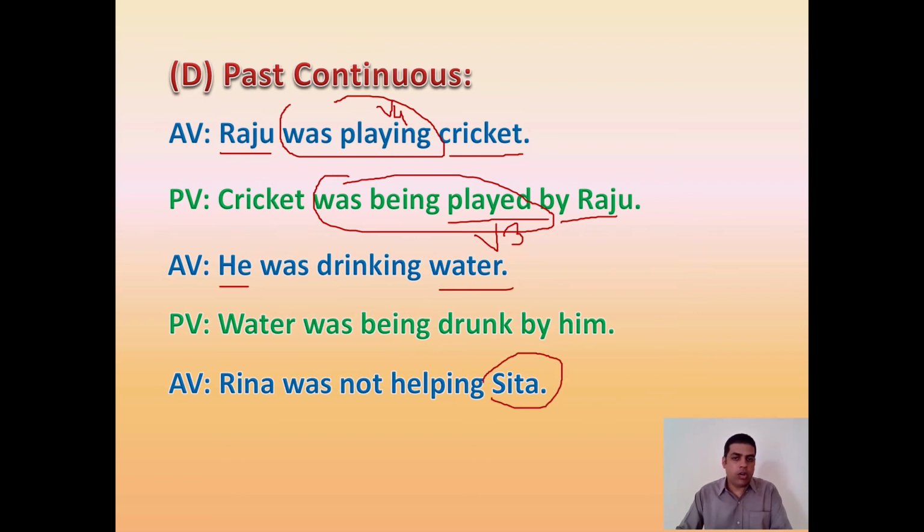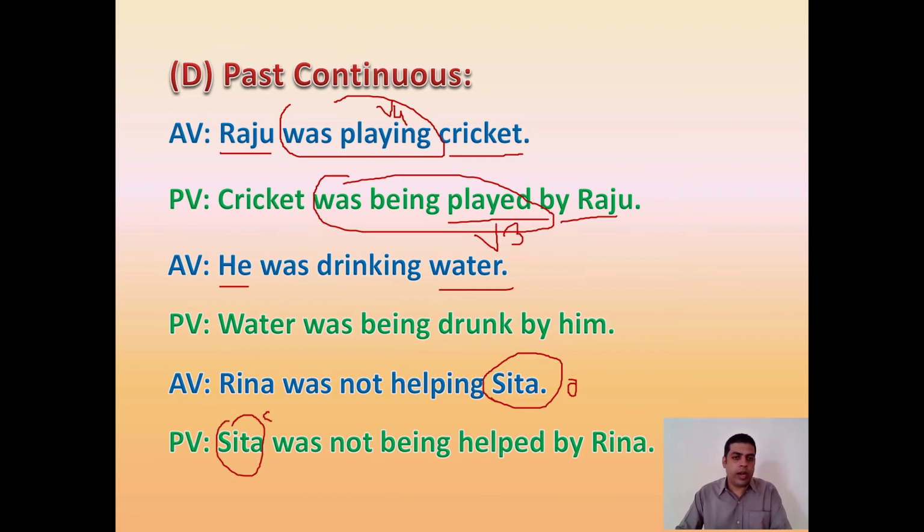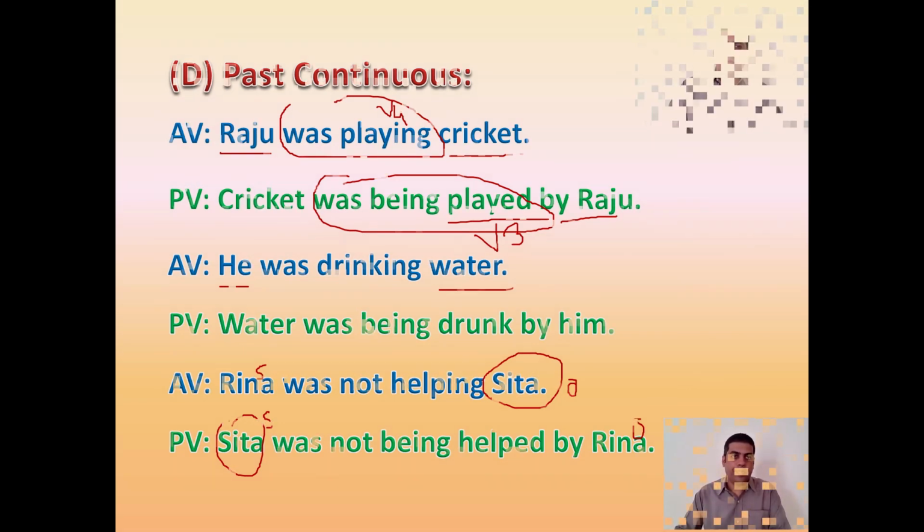Sita, that is the object, will now become the subject here, and Reena, who was the subject earlier, will become the object, and "not" will be put in between the auxiliary verb and main verb. So "was not helping" will become "was not being helped". So the answer will be: Sita was not being helped by Reena.